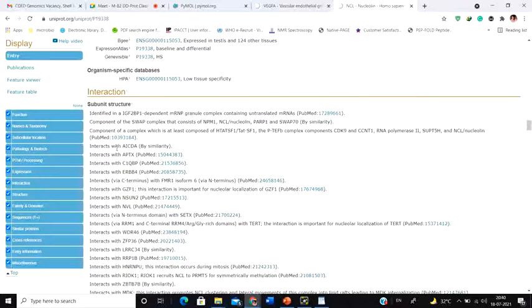For example, if you simply say that this nucleolin is interacting with AICDA, it is interacting with APTX, it's interacting with C1QBP. So these are all the different proteins with which this particular protein interacts and gives you a particular function. Now, in any kind of disease, you might see that yes, this particular protein is not connecting or not interacting with this particular protein. So when this protein interaction is hampered, the normal cell signaling pathway of that particular protein is hampered.